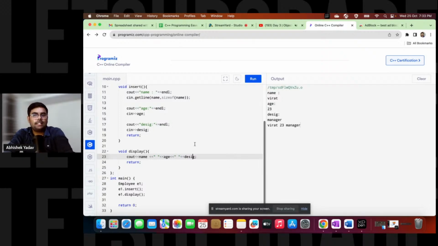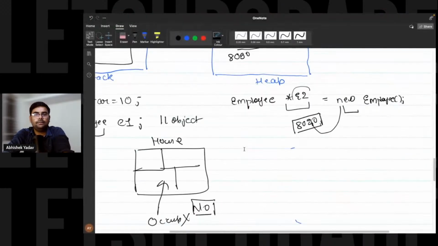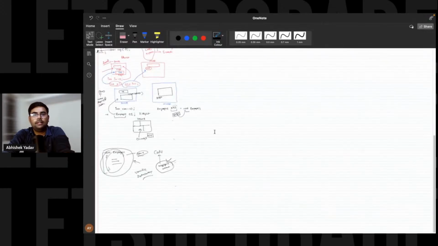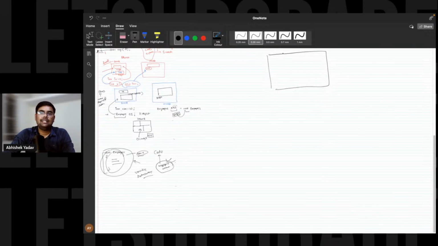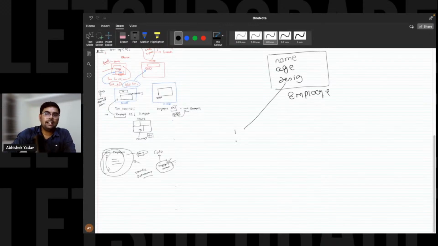And now let's see what is happening behind the scenes also, right? So here, what I have done, first I have created the blueprint, right, everyone? This is my blueprint here. And inside the blueprint, we have what? We have the name, the age, and the designation. This is the blueprint of the employee class, right? After that, what are we doing? We are creating a copy of this blueprint. That is our object here.